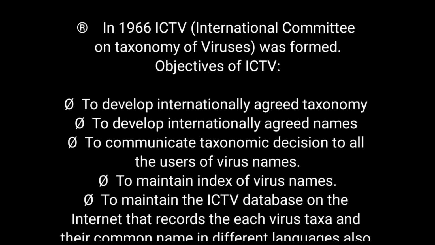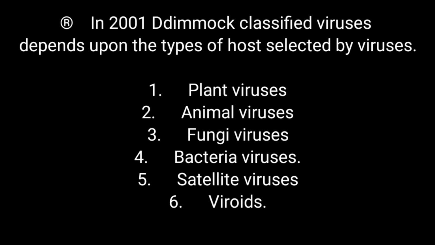And later in 2001, Demo classified viruses depending upon the type of host. That means some viruses attack some hosts only. There is a certainty. So depending upon the type of host, he classified the viruses into six types: plant viruses, animal viruses, fungi viruses, bacteria viruses, satellite viruses, and viroids.